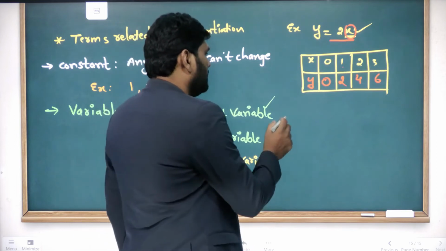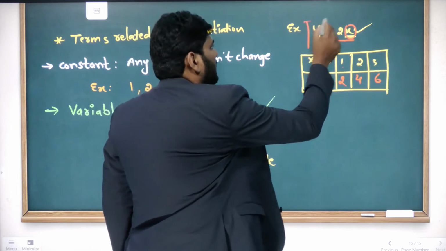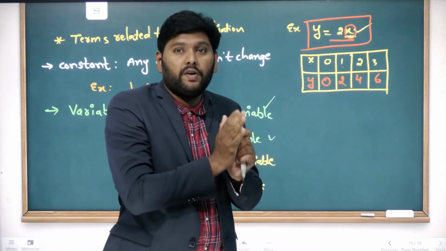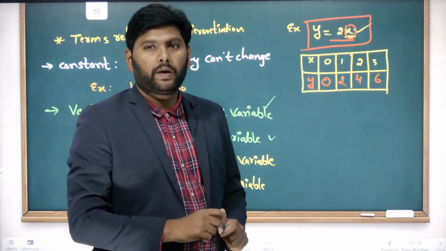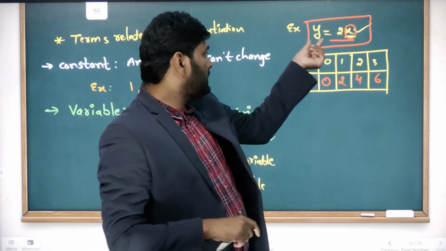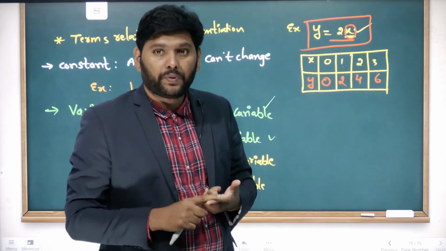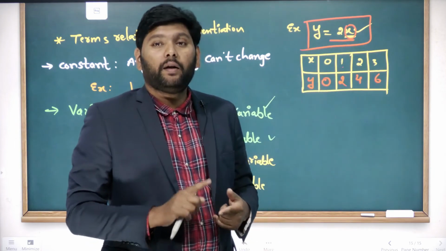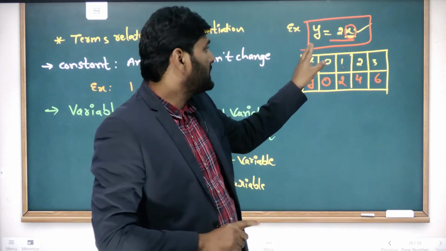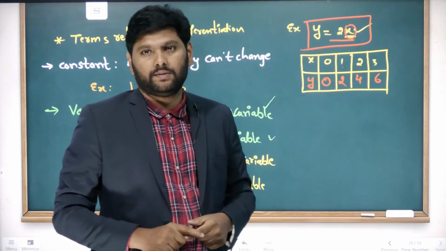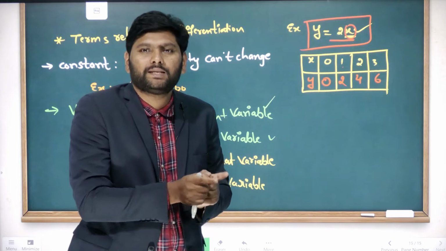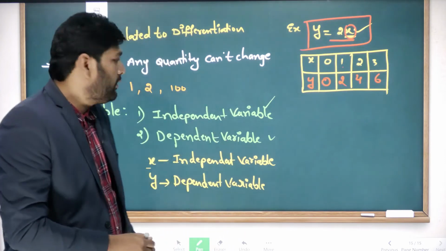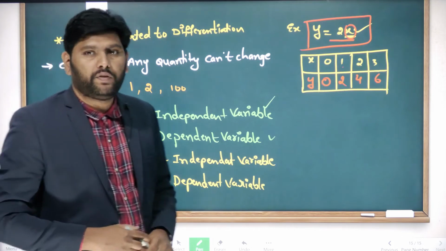And writing the dependent and independent quantities as an equation is nothing but a function. Look here, this y is actually called the function. That function depends on what? It depends on x. So this function is in terms of x. That is the way we pronounce it as a function. Understand? These are the terms related to differentiation.